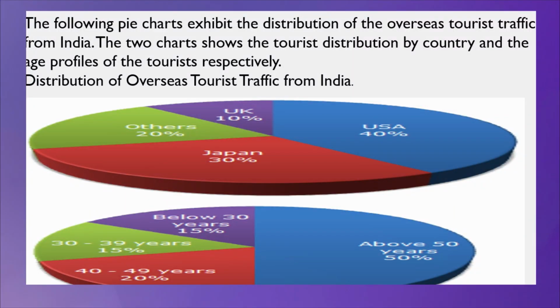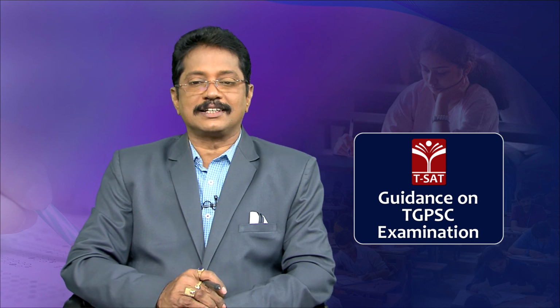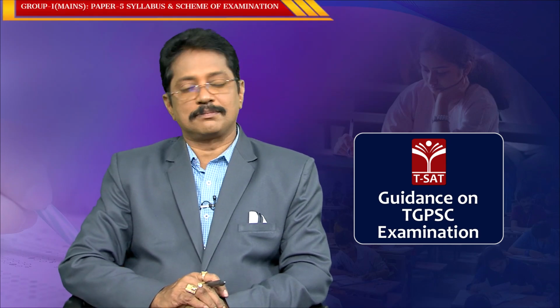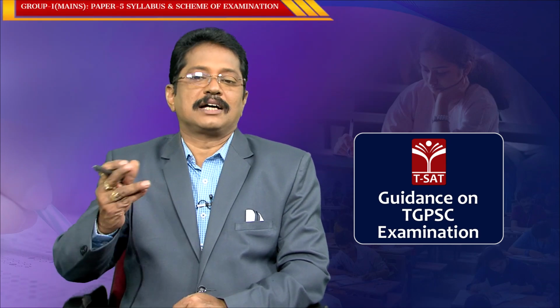Okay, now coming to age, the second pie chart says that below 30 years, 15% are tourists. Between 30 to 39 years, 15% tourists visited, and 40 to 49 years are 20%, and above 50 years 50%. See, this is the most interesting. Those of more than 50 years of age visited the most at 50%, meaning half of the tourists are more than 50 years.